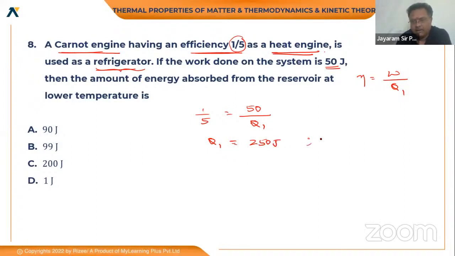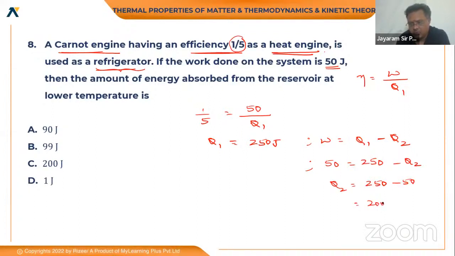But work done can be written as heat supplied minus heat rejected. So in that case, work done 50 joules is equal to heat supplied, which is 250, minus Q2, heat rejected to the sink. Q2 is equal to 250 minus 50. ఇప్పుడు ఎంత అవుతుంది ఇది? 200 joules, which is the heat rejected. So please be careful of this one.